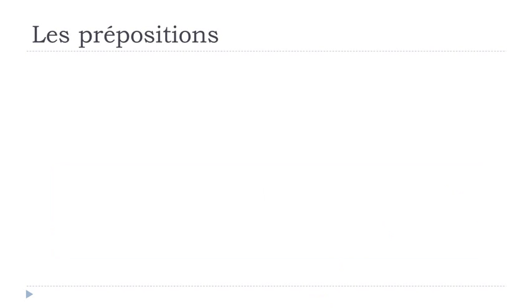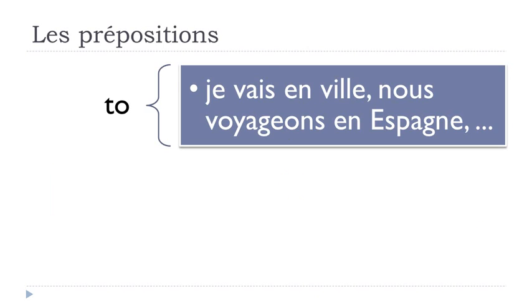So la préposition en can be used to express this to concept in English. For instance, je vais en ville, okay, aller is to go, and then ville is town, okay, so je vais en ville, or then nous voyageons, voyager is to travel, en Espagne, Spain. Okay, so in that case, when you want to express this to concept in English, in many cases we'll use this en preposition, okay?